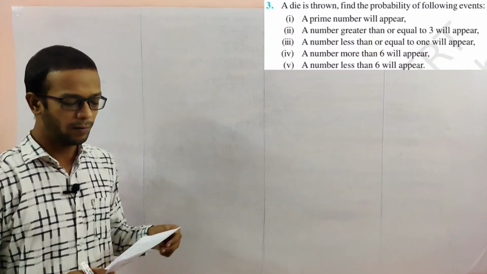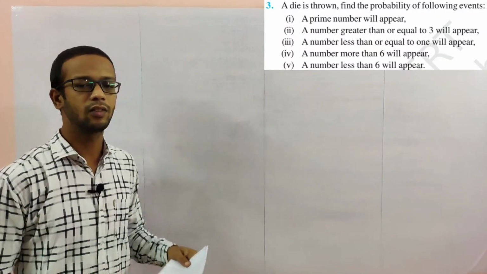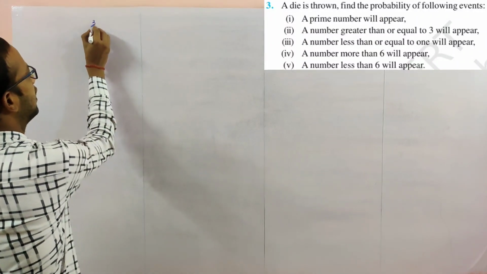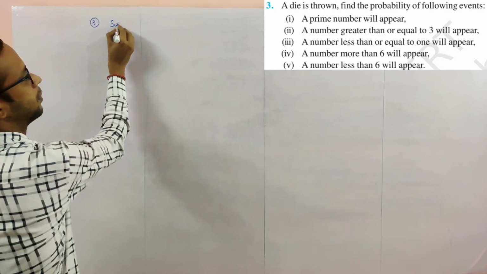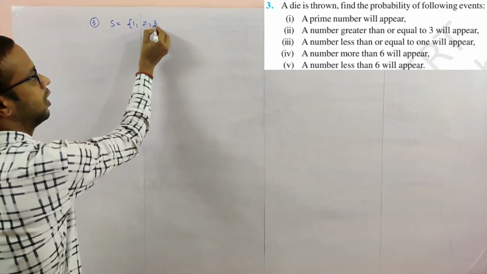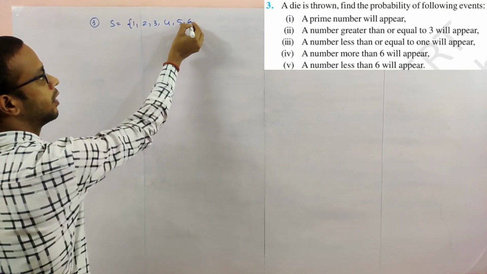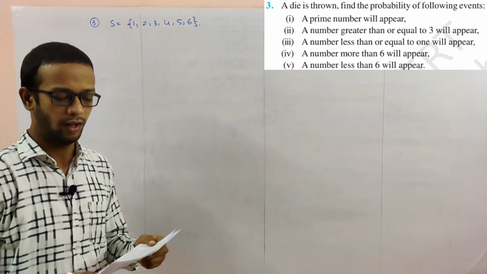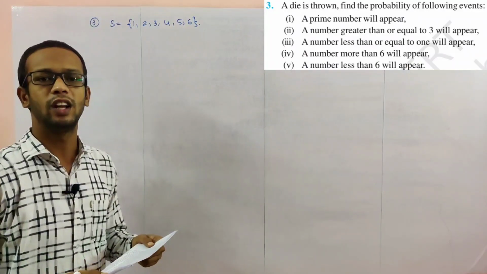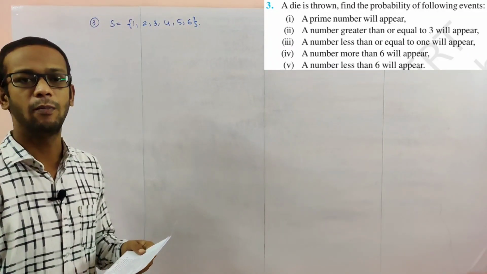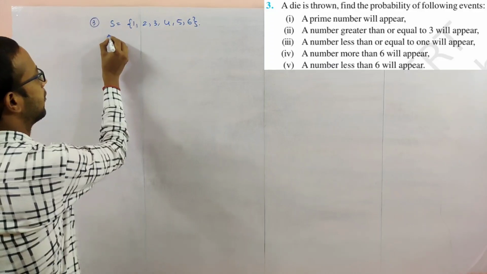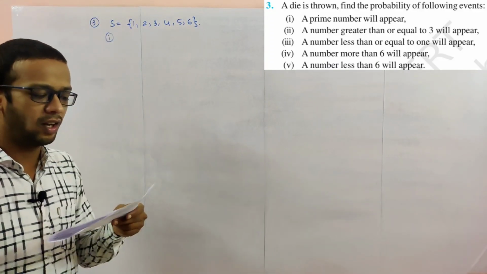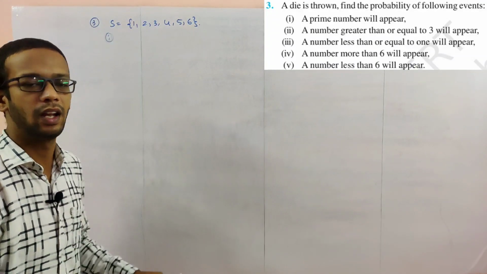Next, problem number 3. A die is thrown. First I will write the sample space when a die is thrown: 1, 2, 3, 4, 5, 6. There are 6 outcomes. Next, find the probability of the following events. There are 5 problems in this. First one: a prime number will appear.